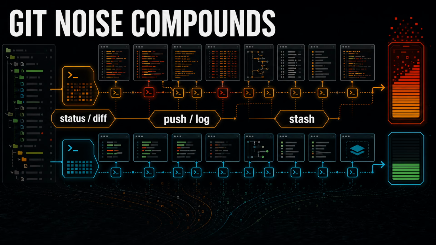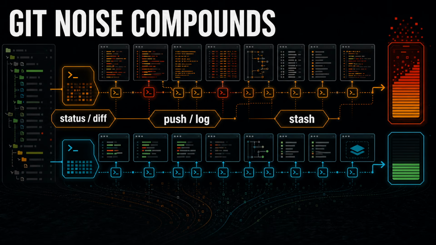The other high-frequency case is Git. Right. Status, diff, log, show, stash, branch checks, add, commit, push. It is the plumbing agents keep touching. Yeah, and Git output is semi-structured, stateful, and full of ceremony. A human terminal session benefits from reminders and progress. An agent mostly needs what changed, where it happened, whether it worked, and what branch it is on.